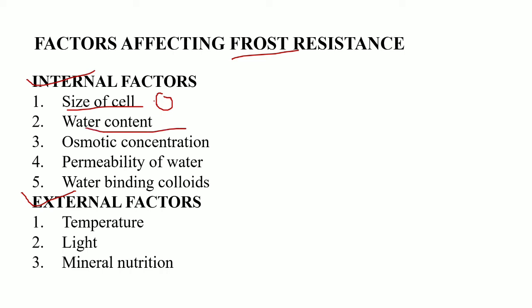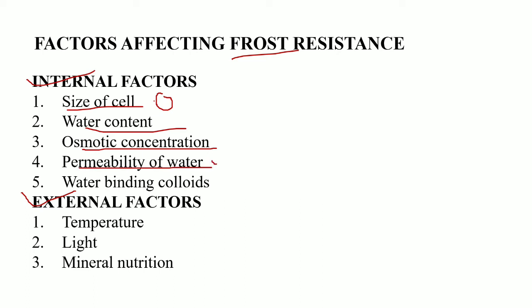Then we have the water content. Greater the water content in the cells, more it will be frost prone. So it will not be frost resistant if more water is present. Then we have the osmotic concentration. Greater the osmotic concentration, greater will be the plant's resistance towards the frost, because the osmotic concentration will result in lowering the freezing point of the cells. As a result, the cell will be resistant towards the frost.